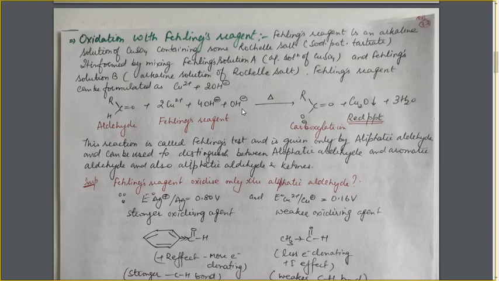The last OH negative ion will combine with the H positive ion of this carboxylic acid to form the carboxylate ion and the third water molecule. In this way, you have written the reaction.